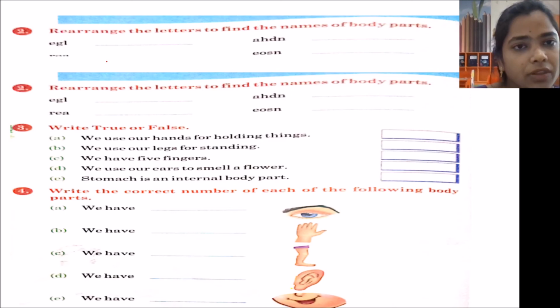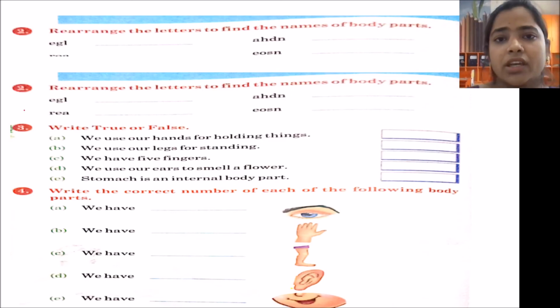E, A, R. Next, AHDN. What will it be? H, A, N, D. Hand. Next, EOSN. What will it be? N, O, S, E. Nose.